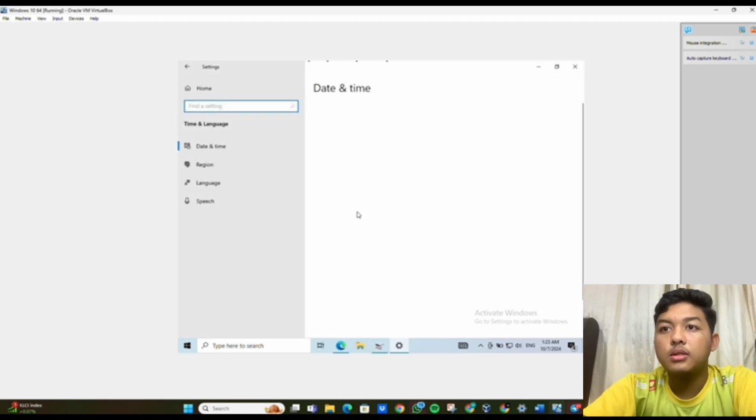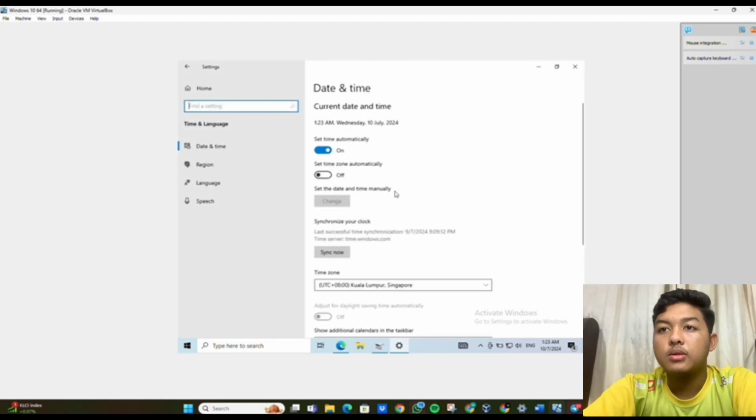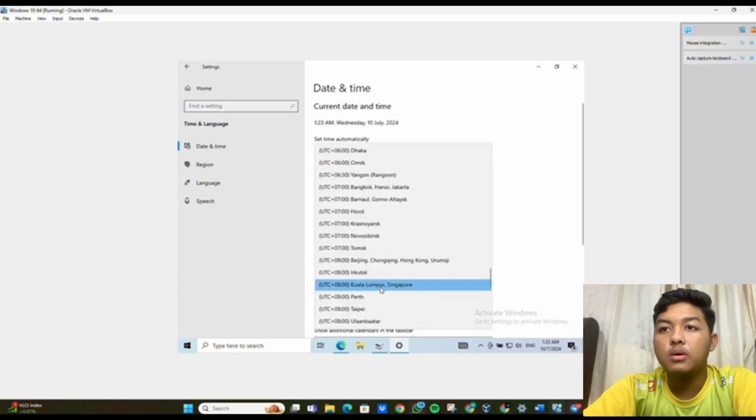Okay, so the date and time are not correct, so we need to select time zone. For me, I will choose Kuala Lumpur, Singapore, the right one for me.